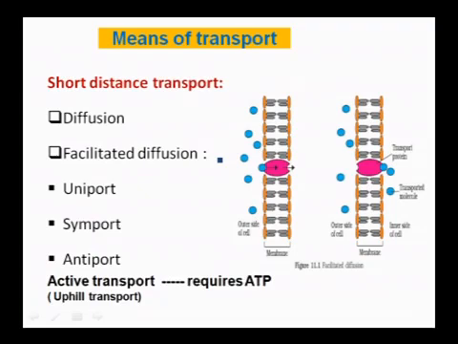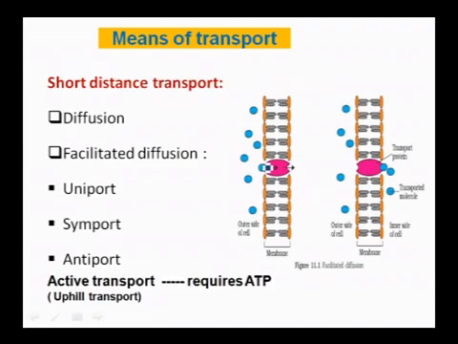Short distance transport means within the cell, or to the neighboring cell, or from the intercellular spaces to the outside, especially in leaves. In diffusion, water moves from higher concentration to lower concentration, whether it is gas or liquid.